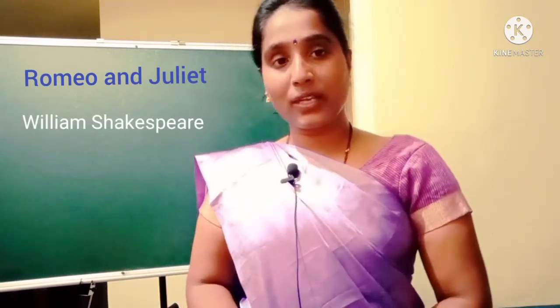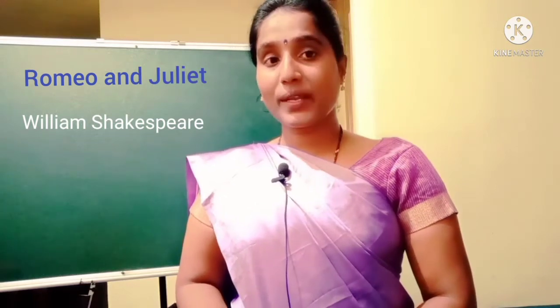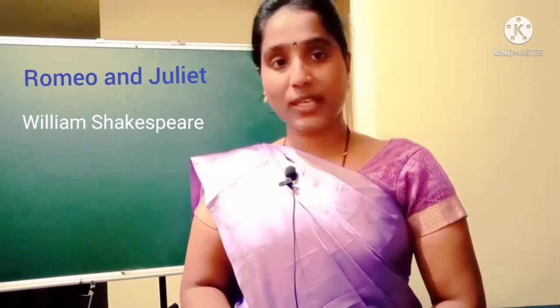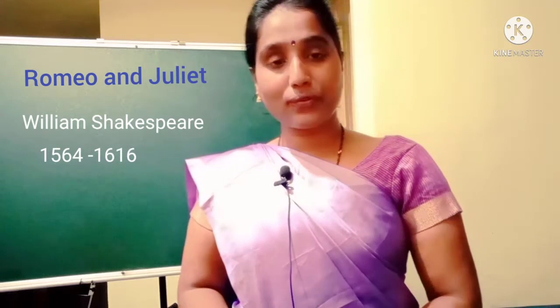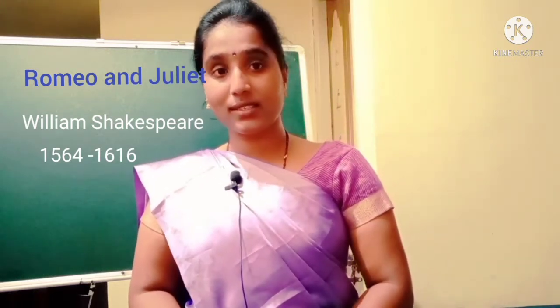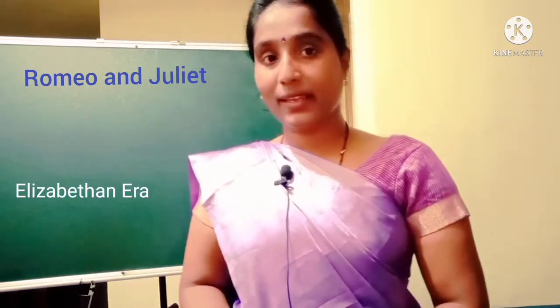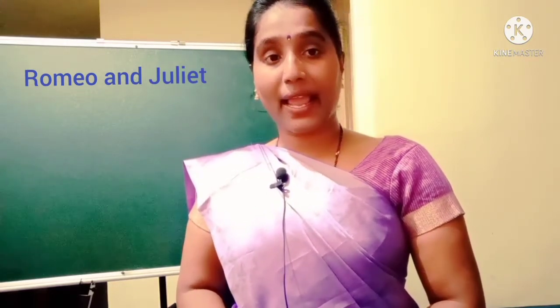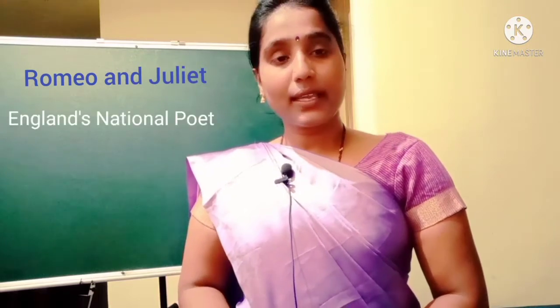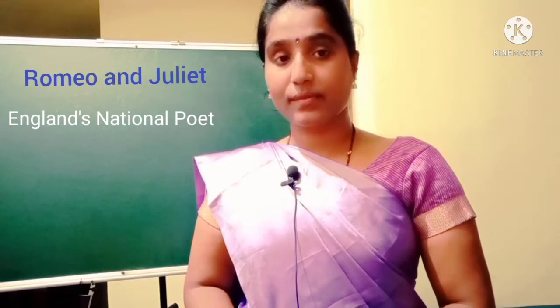Dear students, I am going to teach you the first unit of the second PUC English textbook, that is Romeo and Juliet. This play was written by William Shakespeare. So let us get the information about William Shakespeare. He was born in the year 1564 and died in the year 1616. He belongs to the Elizabethan era. He is a well-known poet, dramatist or playwright, and an actor too. He is widely regarded as England's national poet.